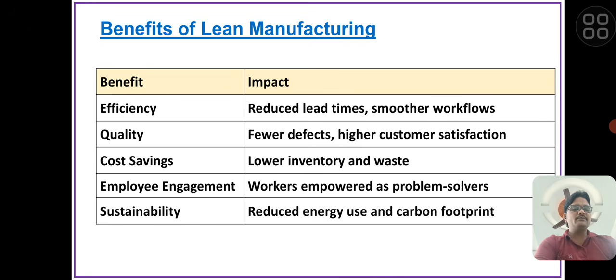If we are talking about the benefits of lean manufacturing, there is efficiency, which means improvement in efficiency, that is reduced lead times and smoother workflow. Quality means fewer defects, higher customer satisfaction, and increased quality parameters. Next is cost saving, that is lower inventory and wastage. Next benefit is employee engagement, that is workers empowered as well as problem solvers. And next benefit is sustainability, that is reduced energy use and carbon footprint.